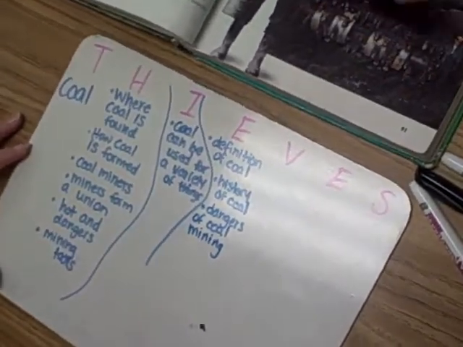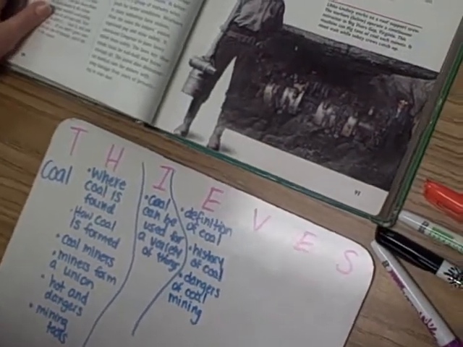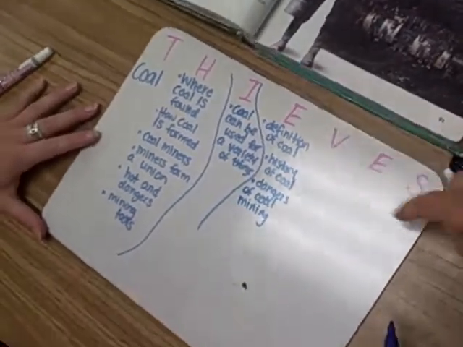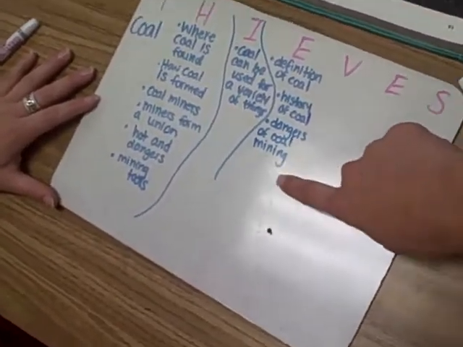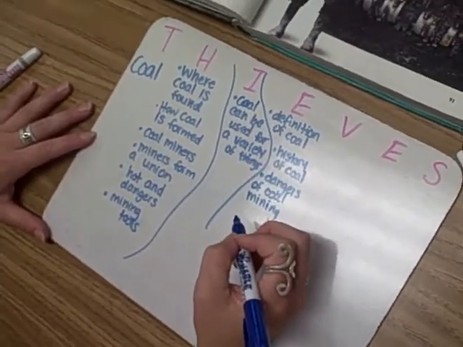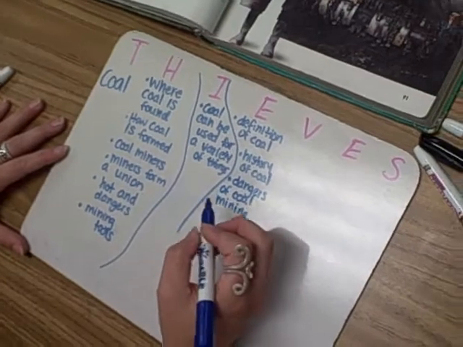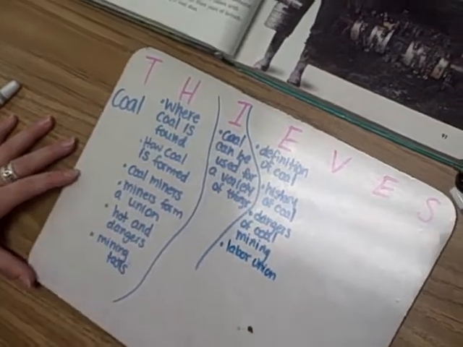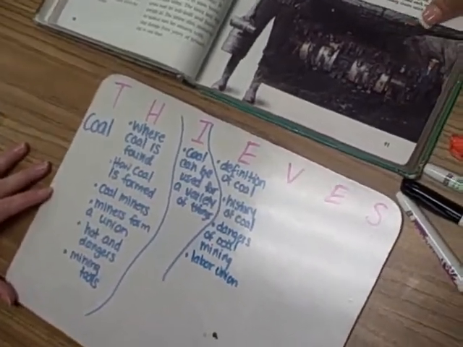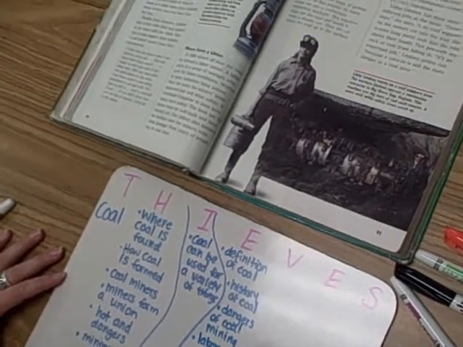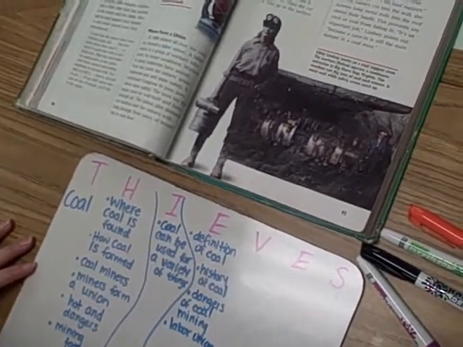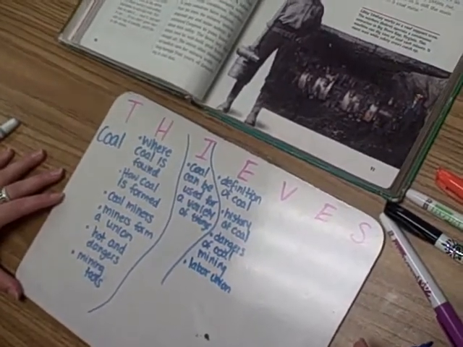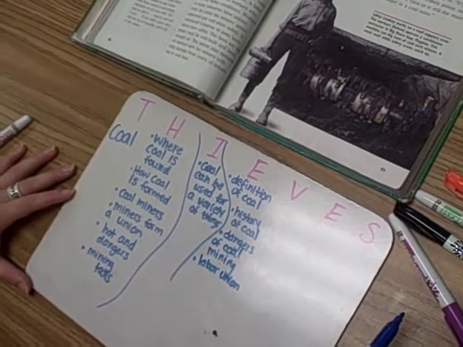All right, let's move on to the next section. In 1890, miners all over the country formed a labor union. All right, so we don't have to be real specific. You can just jot down little notes. So what do you want to write there? Labor union, okay, because it's in blue. Perfect. And I like that you noticed that the term was in blue. And those are going to be our vocabulary terms, and we'll go over that in a minute. So the next section is a coal miner. Coal mining has changed since the early 1900s. All right. What do you want to write down there? How mining is different. Perfect.